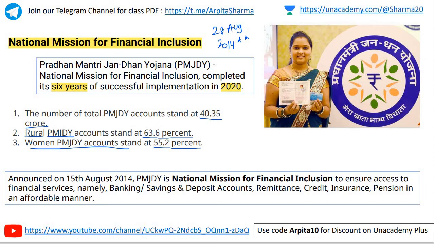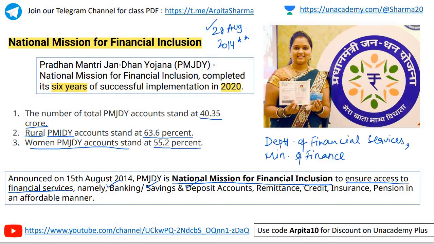It was announced on 15th August, launched on 28th August, and it is National Mission for Financial Inclusion to ensure access to financial services like banking services, savings accounts, deposit accounts, credit, insurance, pension in affordable manner. That was the purpose of launching this Yojana, so that everybody can be included in the financial system of the country. It is run by Department of Financial Services. Please write it down. Department of Financial Services जो है वो इस प्रोग्राम की हेड है, and it is under Ministry of Finance, that you have to remember.